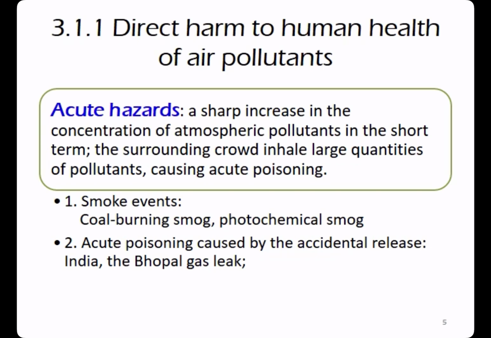Acute hazards of air pollution means a sharp increase in the concentration of atmospheric pollutants. In the short term, the surrounding crowd inhales large quantities of pollutants, causing acute poisoning. Some examples include smoke events such as coal burning smog or photochemical smog. And it can also be caused by accidental release of toxic gas.